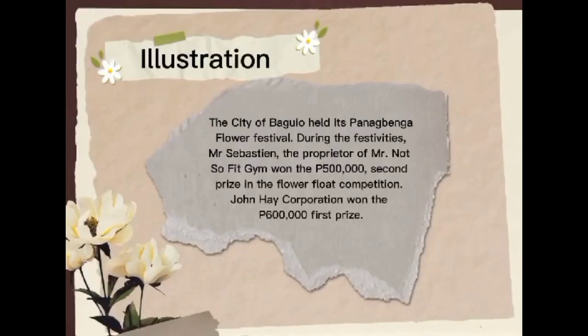In this illustration, the city of Baguio shall withhold 20% final tax on the winnings of Mr. Sebastian. The prize of John Hay Corporation shall not be subjected to 20% final tax but to creditable withholding tax. John Hay shall include the prize in its gross income subject to regular income tax.